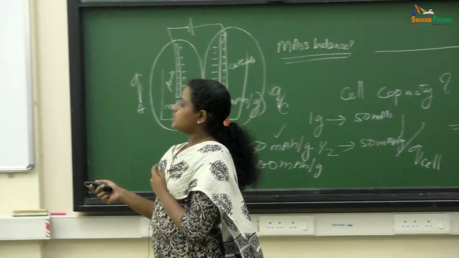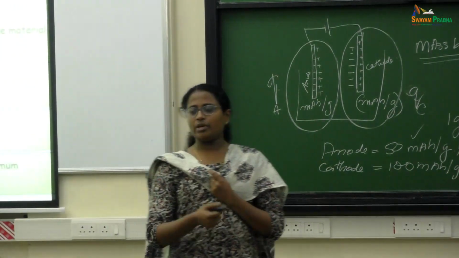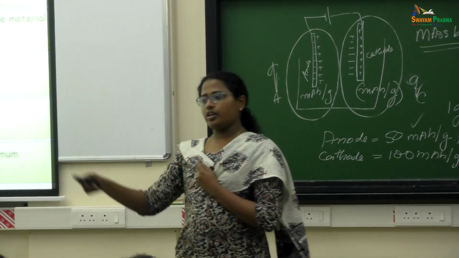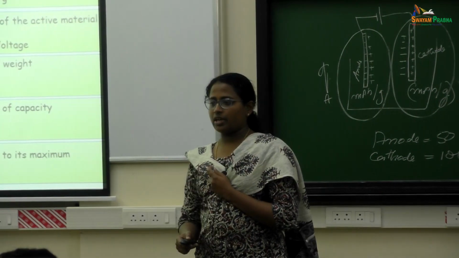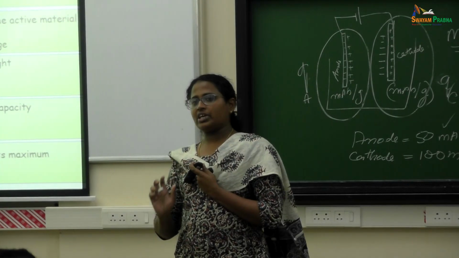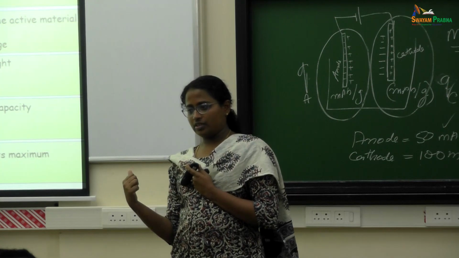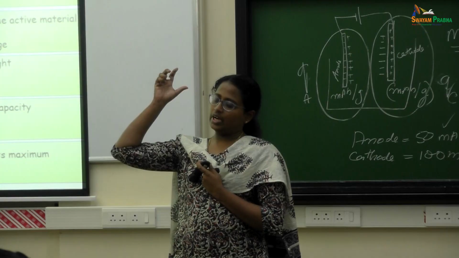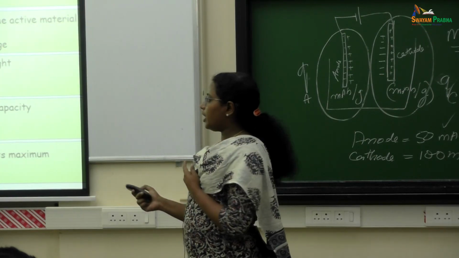Or in other words, you require higher energy density batteries for a longer range. For example, an electric vehicle that you want to run 1000 kilometers needs a higher energy density battery. But if you have to climb a hill, like you have to brake, there you need higher power. At that time the cell has to have a higher current applied and the voltage should be high. So you need a higher power battery.